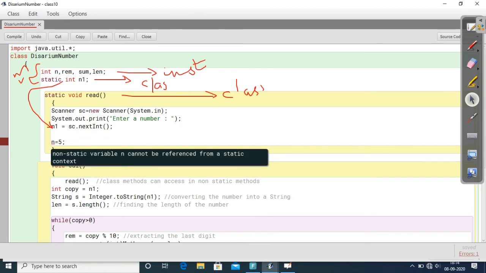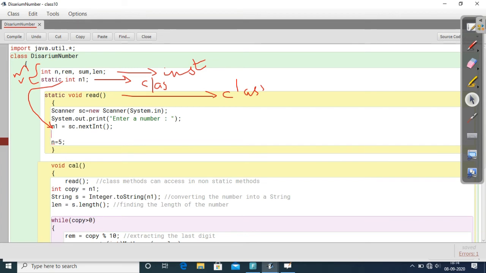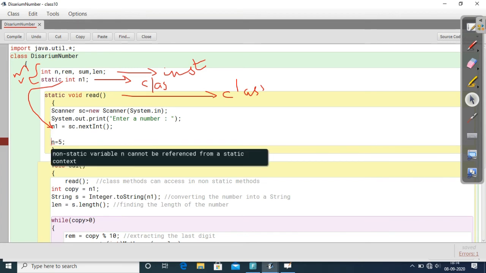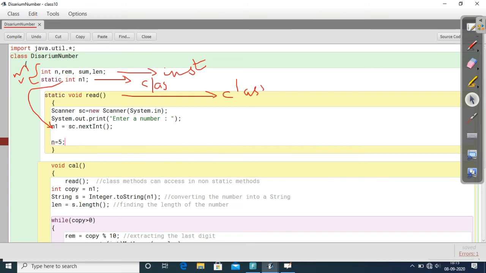I am writing n equal to 5. Is it possible? No. Here an error is showing. What is that error? Non-static variable n cannot be referenced from a static context. So you understood? Inside the static method, a static variable can be accessed, but we can't access the instance variable directly. For accessing the instance variable, we have to create an object.